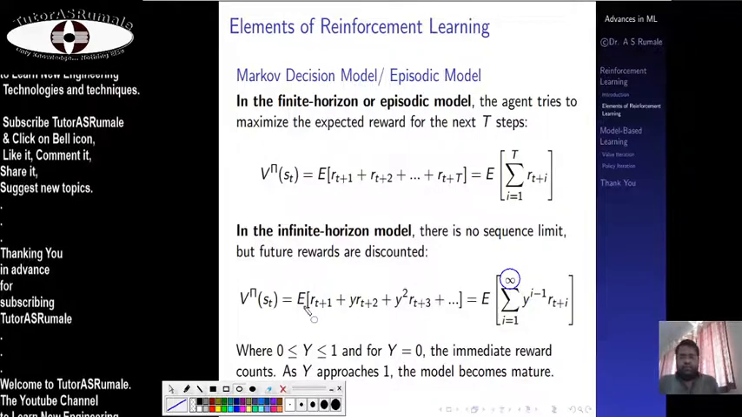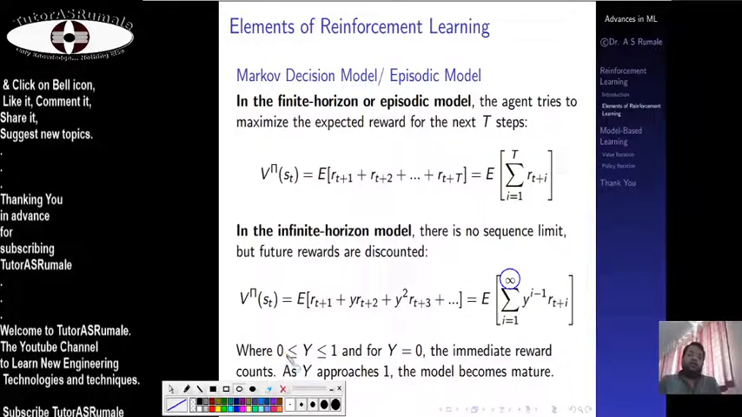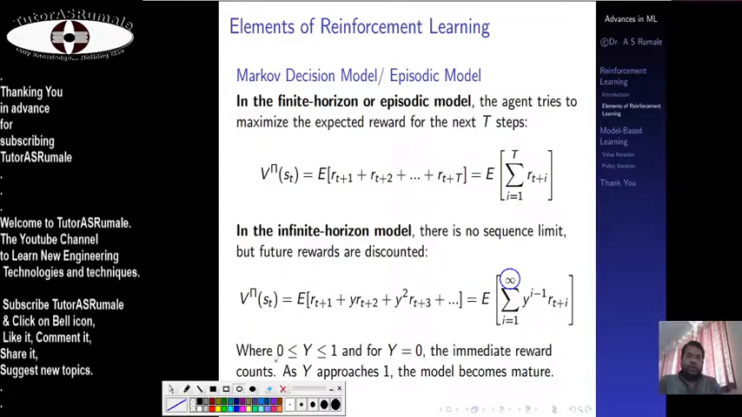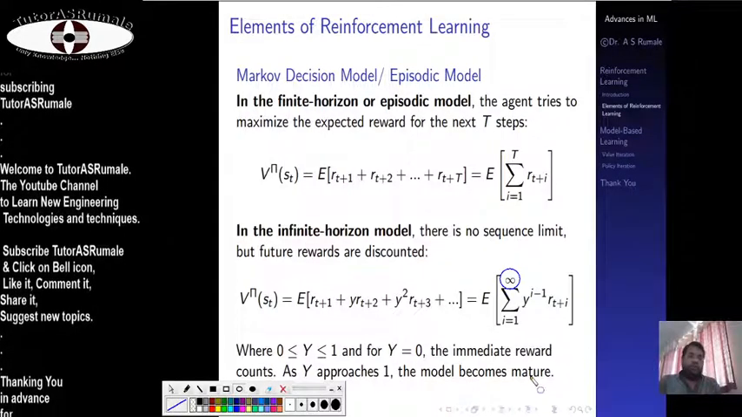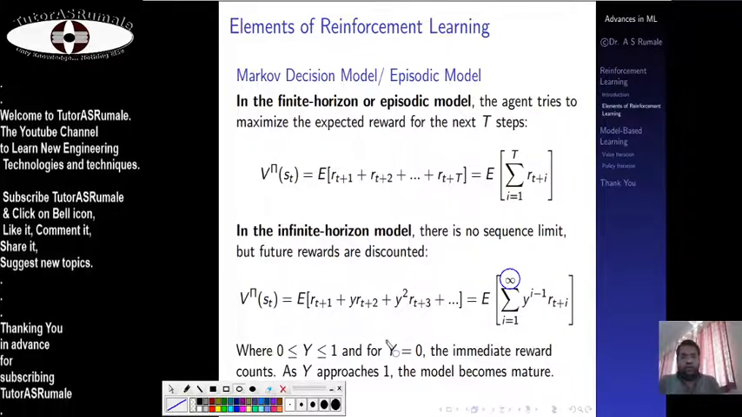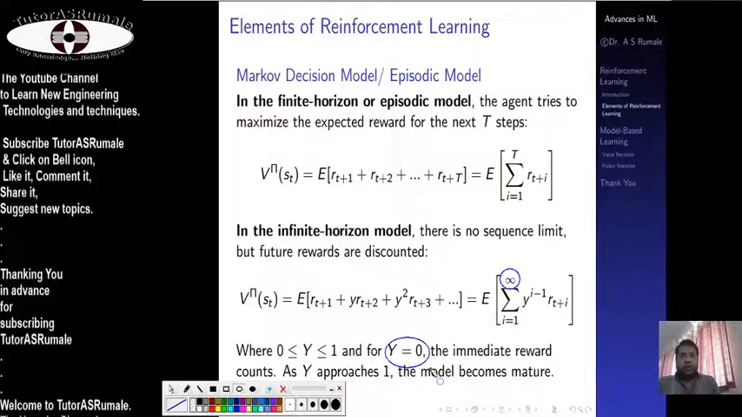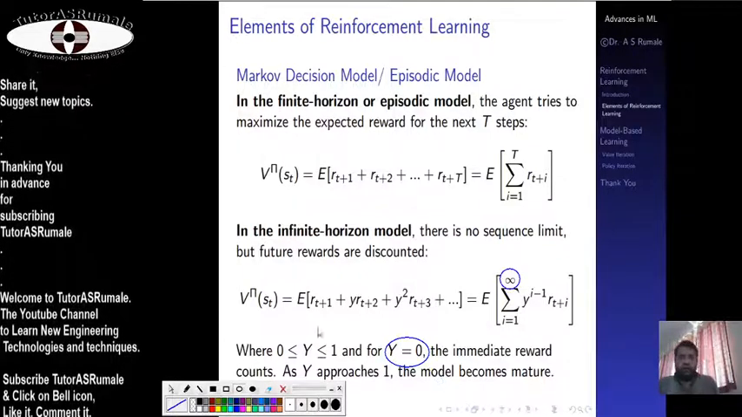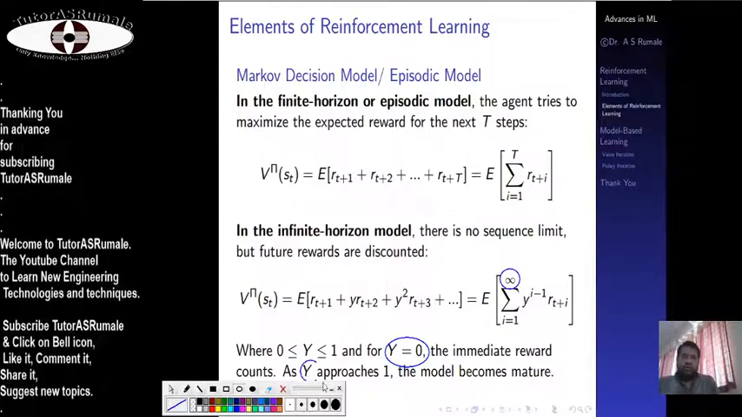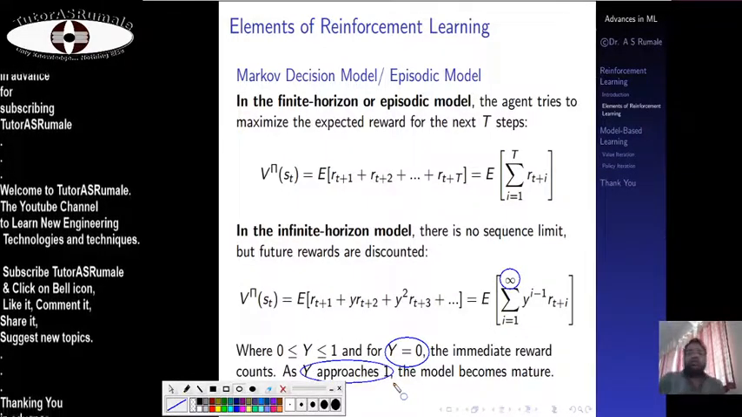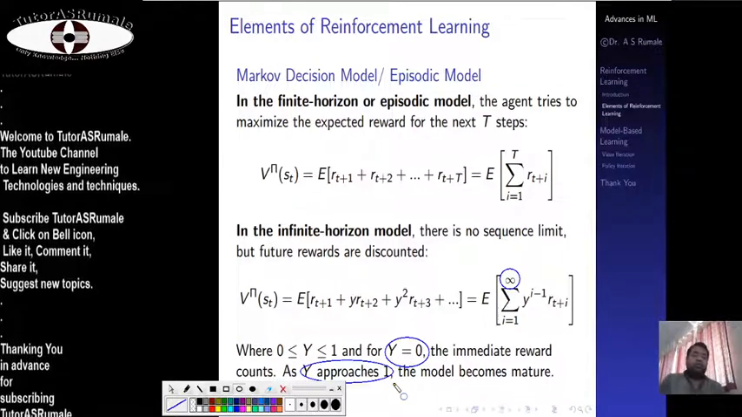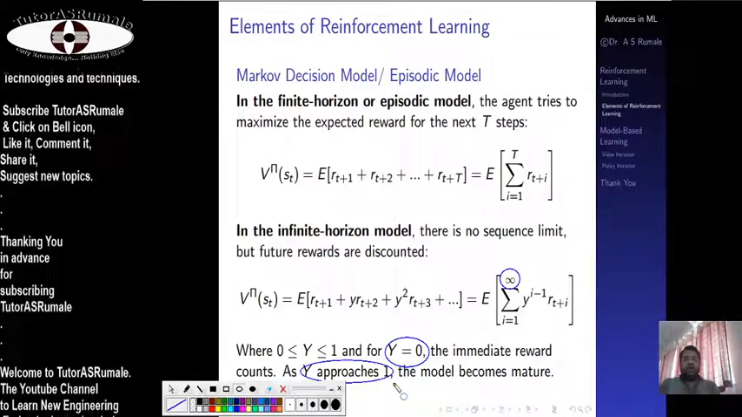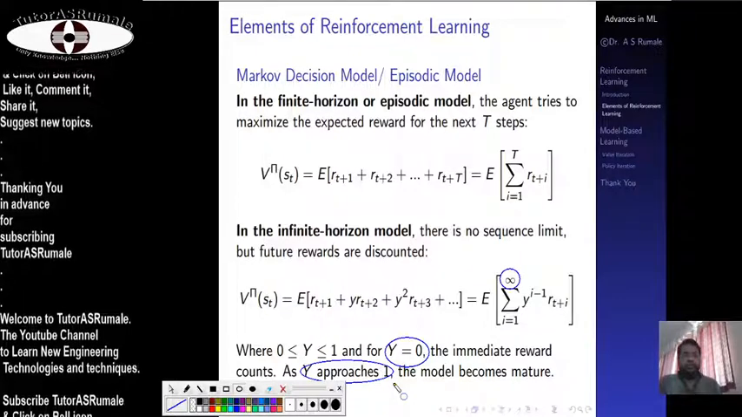Now here this lambda or gamma is required to be between 0 and 1. For gamma equal to 0, the immediate reward counts, and as gamma approaches 1, the model becomes mature. Gamma equal to 0 means you have the reward right now. But as gamma approaches 1, your model becomes more mature, and this mature model will give you maximum correctness. So gamma equal to 0 means you can say 51% winning, and gamma approaching 1 means above 90% winning.